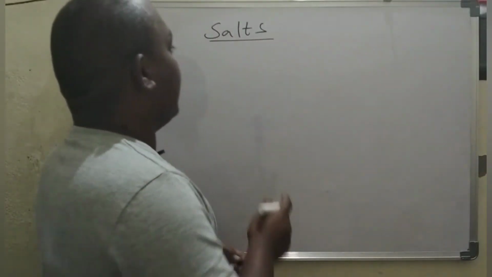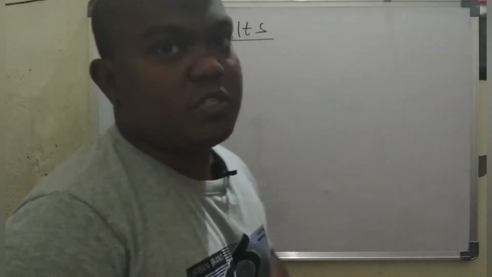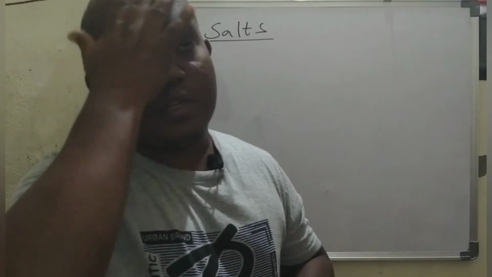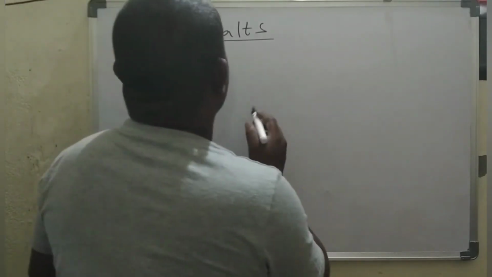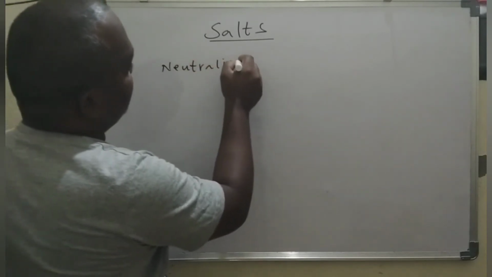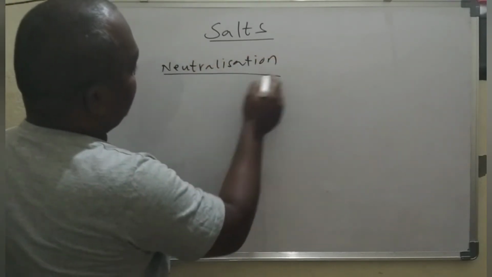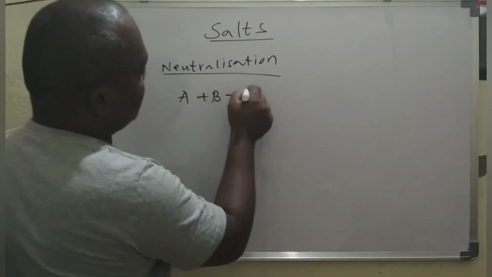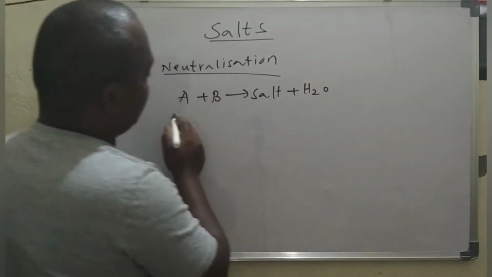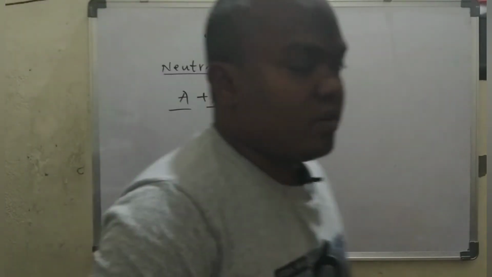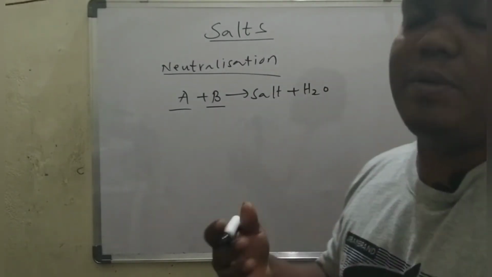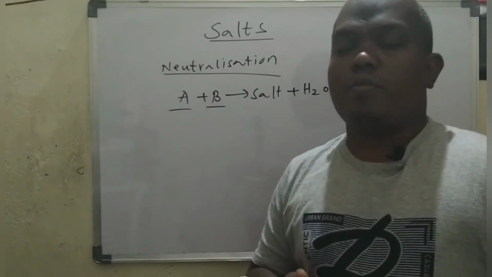Right. Salts. We must know about salts from what we learned previously in the neutralization reaction process. In the neutralization reaction process, when acid reacts with base, we get salt and water. So here we have different types of salts, and we must know everything.